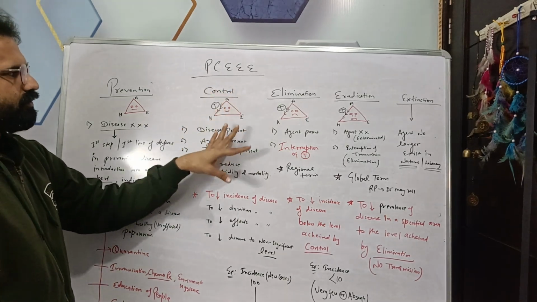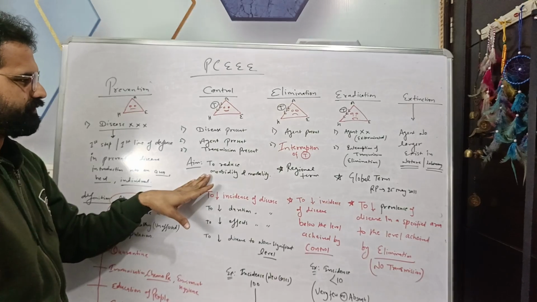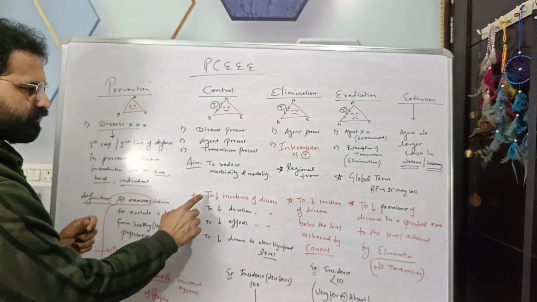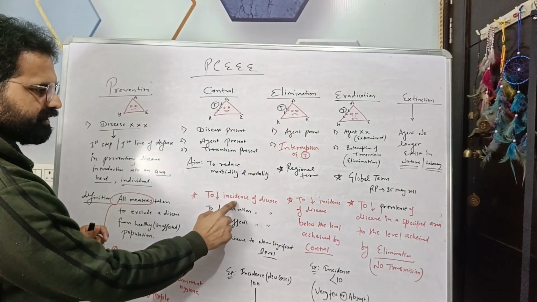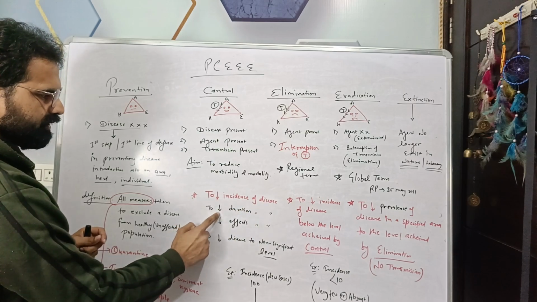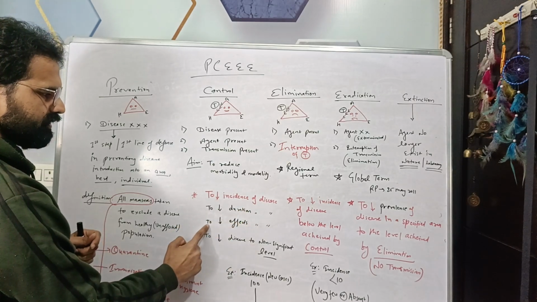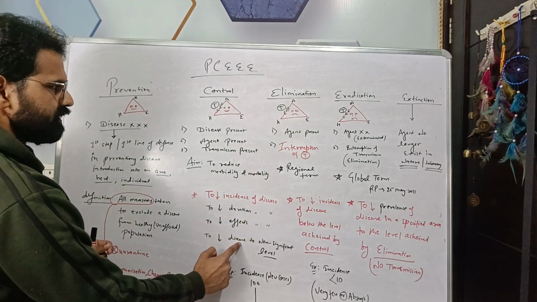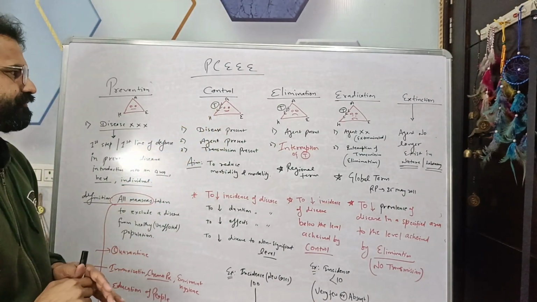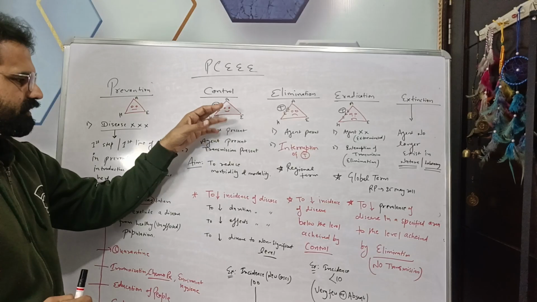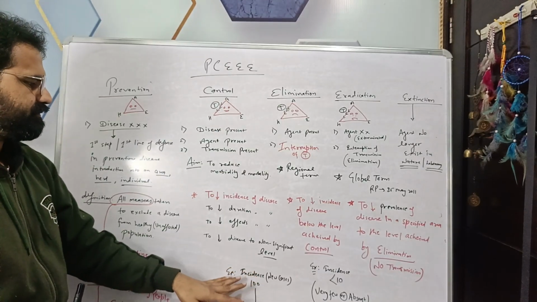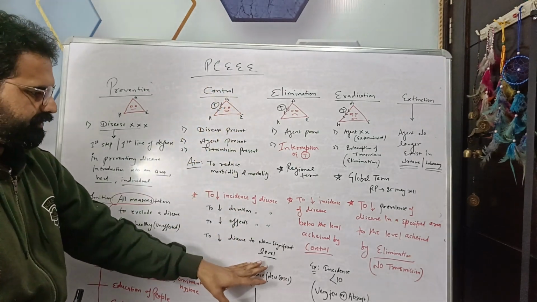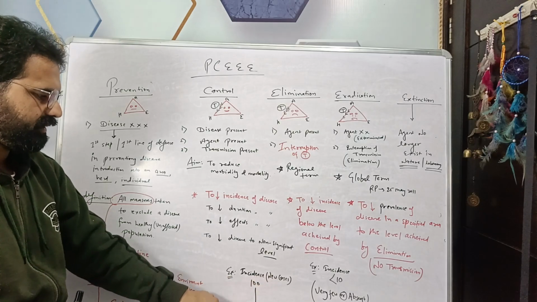So what is the aim of the control? To reduce the morbidity and mortality, to reduce the incidence, that is new cases of a disease, to reduce the duration of disease and to reduce the effects of the disease, as well as to reduce the disease to a non-significant level. Suppose there are 100 new cases. The aim of the control is to reduce this incidence or new cases from 100 to 10.